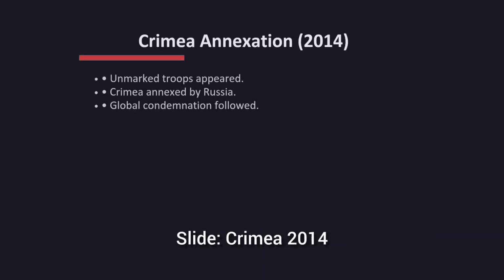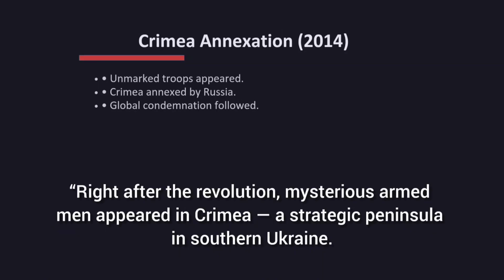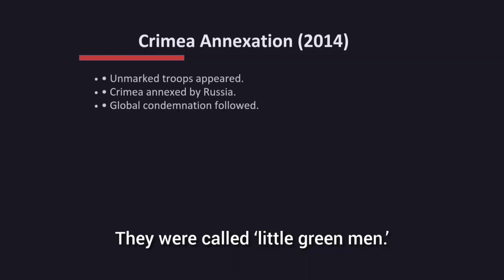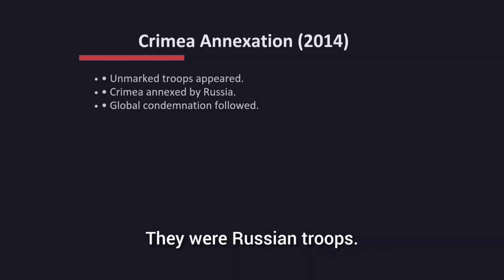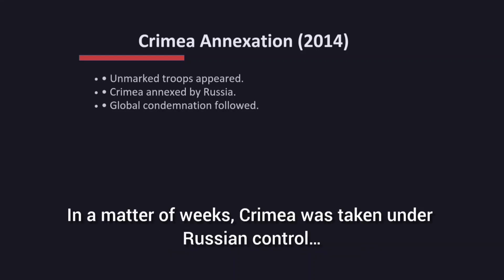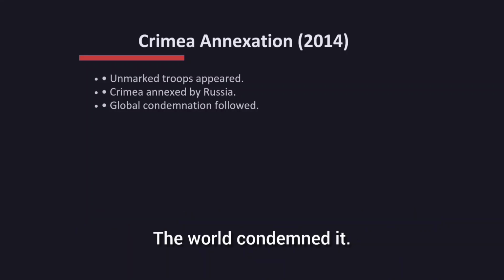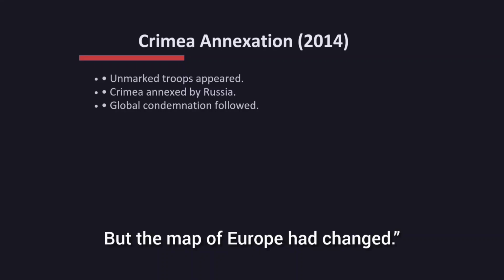Crimea, 2014. Right after the revolution, mysterious armed men appeared in Crimea, a strategic peninsula in southern Ukraine. They had no badges, no insignia, no flags. They were called Little Green Men. Soon, it became clear: they were Russian troops. In a matter of weeks, Crimea was taken under Russian control, and Russia formally annexed the region. The world condemned it. Sanctions were placed, but the map of Europe had changed.